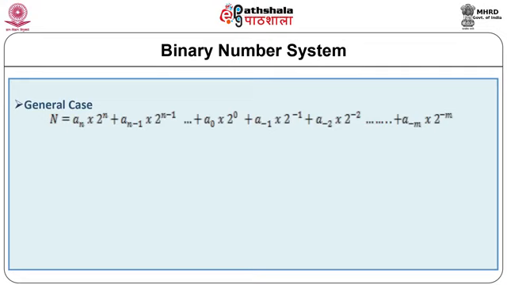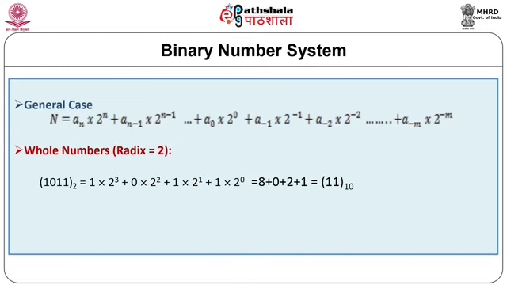The binary number 1011 is represented as 1 into 2 raised to 3 plus 0 into 2 raised to 2 plus 1 into 2 raised to 1 plus 1 into 2 raised to 0, that is equal to 8 plus 0 plus 2 plus 1 is equal to 11 in decimal.